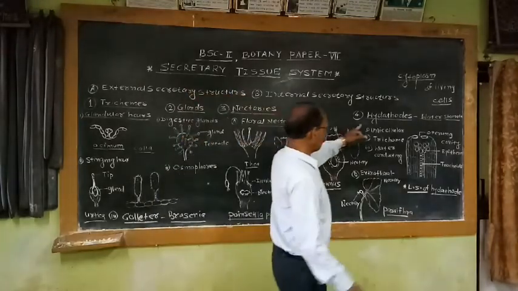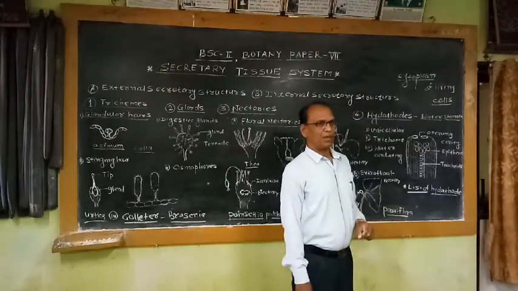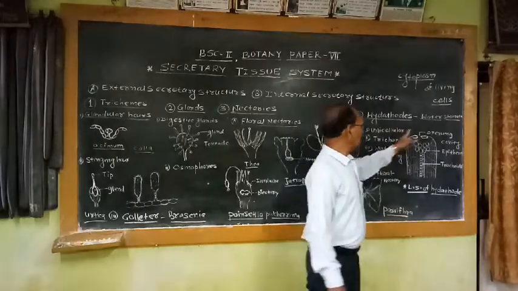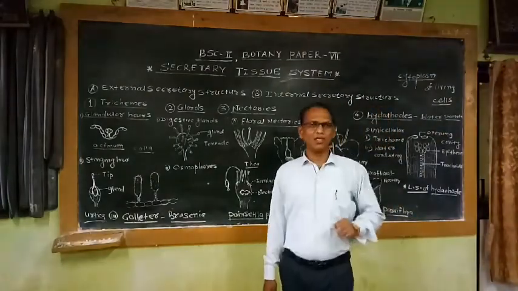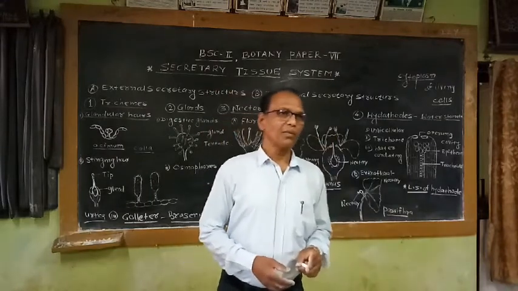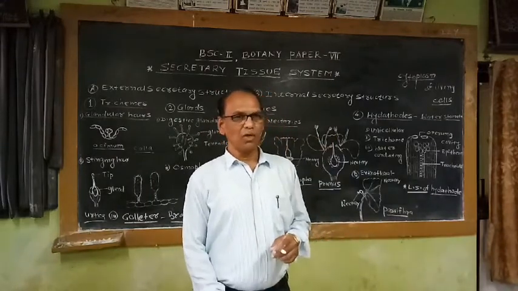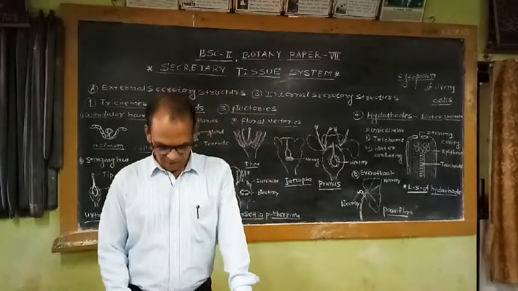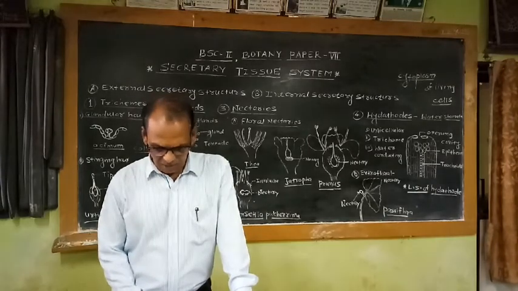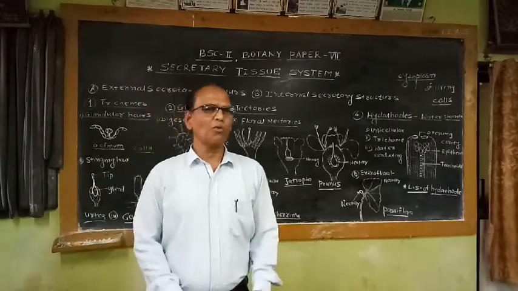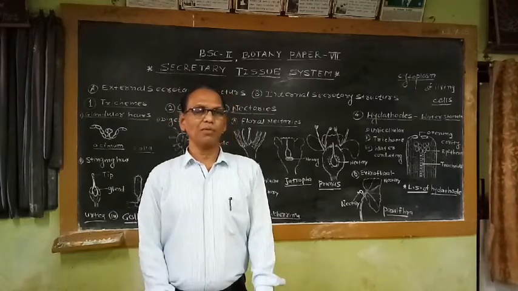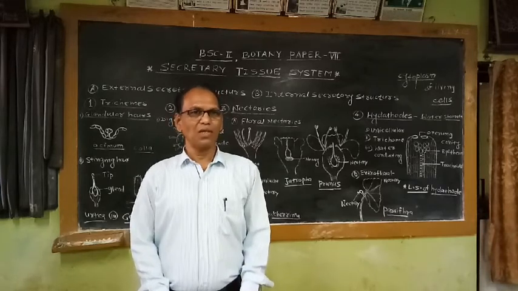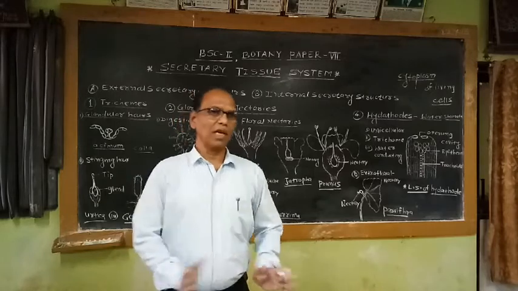So this stomata doesn't throw out water in the form of vapors. Directly water is thrown outside from this stomata in the form of water drops. That's why they are commonly called as water stomata. So water stomata are generally found at the ends of the veins, at the margins of the leaves, at the tips of the leaves. Generally they are found in grasses, some ferns, etc. That means this location of stomata is at the tips of the leaves, at the margins of the leaves, at the ends of the veins. This is the peculiar character of this stomata.